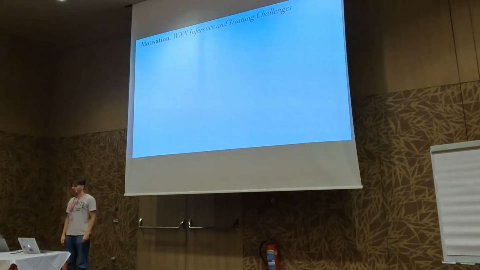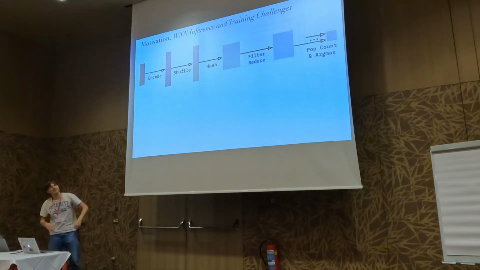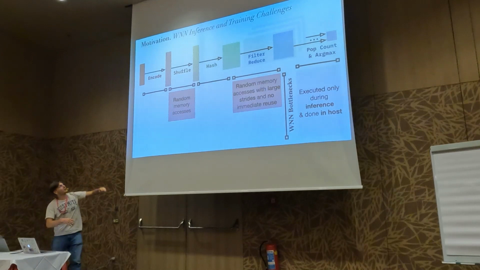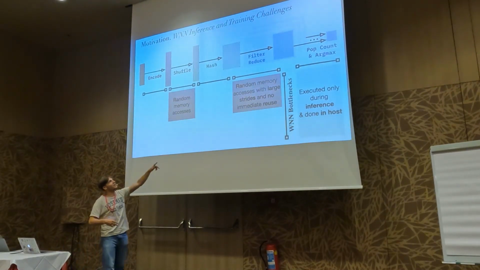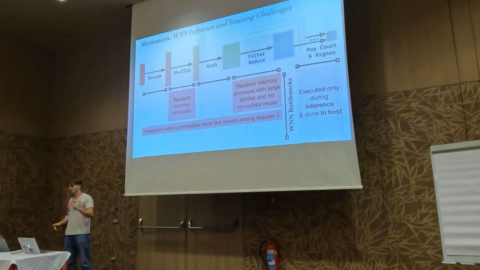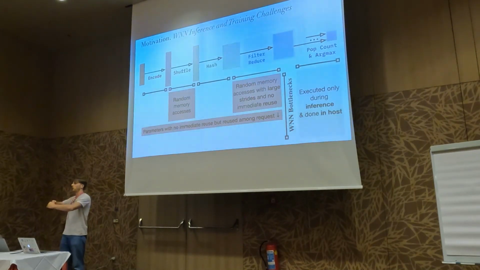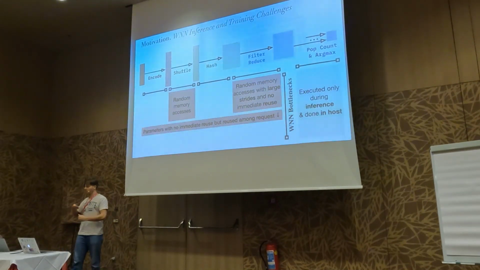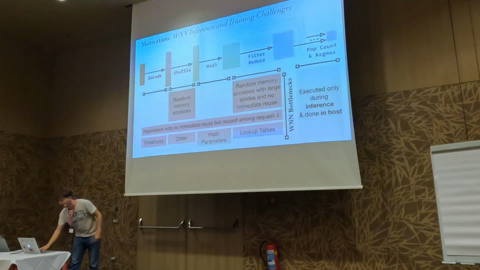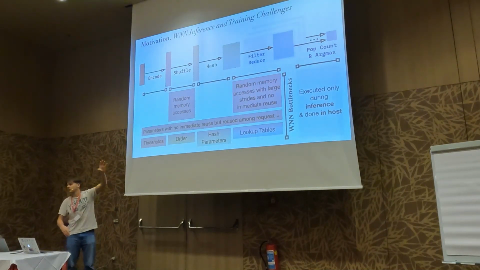So the motivation for weightless neural inference and training: what are the challenges there? Again, you have this little weightless neural network, and let's talk about the bottlenecks. On both of these stages here, you have random memory accesses, and random memory accesses with large strides and no immediate reuse. This is very bad. Also, you have parameters with no immediate reuse, but they are reused among the requests. So, for example, if they go out of cache between requests, out of LLC, this is going to cause expensive accesses to DRAM every request. And actually, there are parameters at each stage of this pipeline.